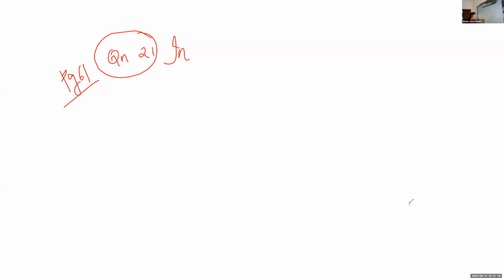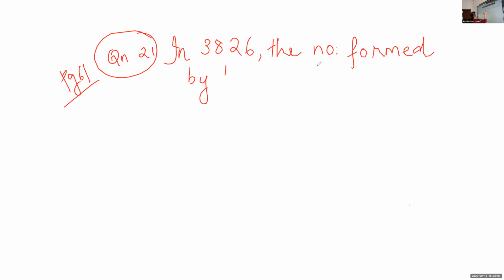In the given number 3826, the number formed by the last 2 digits is 26.